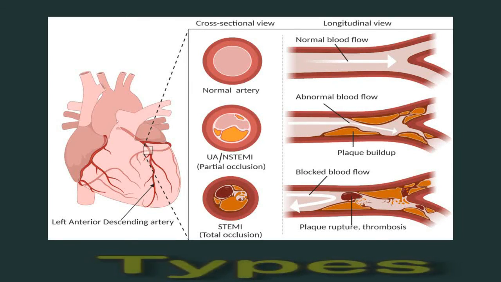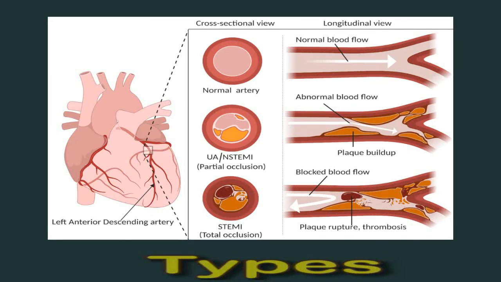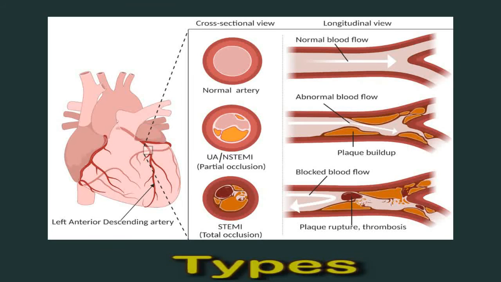STEMI. A STEMI heart attack is severe and requires immediate attention. These attacks occur when the coronary artery is fully blocked, preventing blood from reaching a large area of the heart. This causes progressive damage to the heart muscle, which can eventually stop it from functioning.